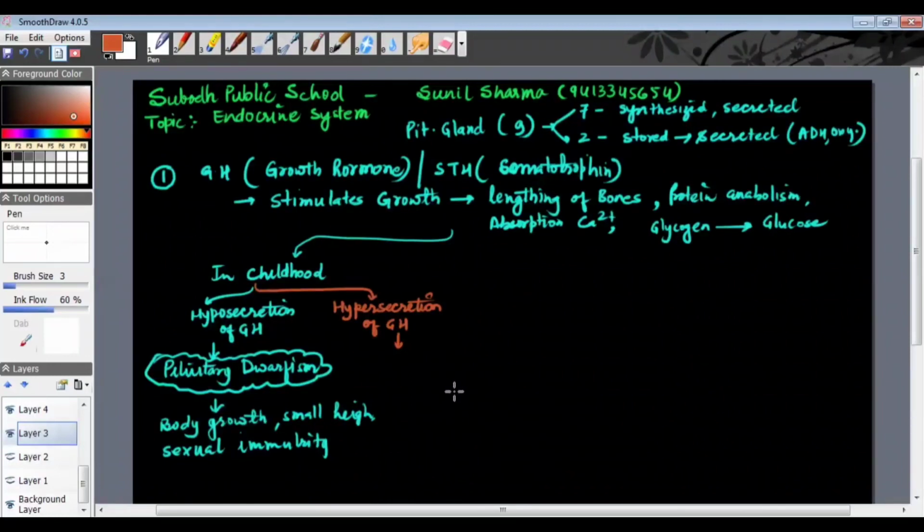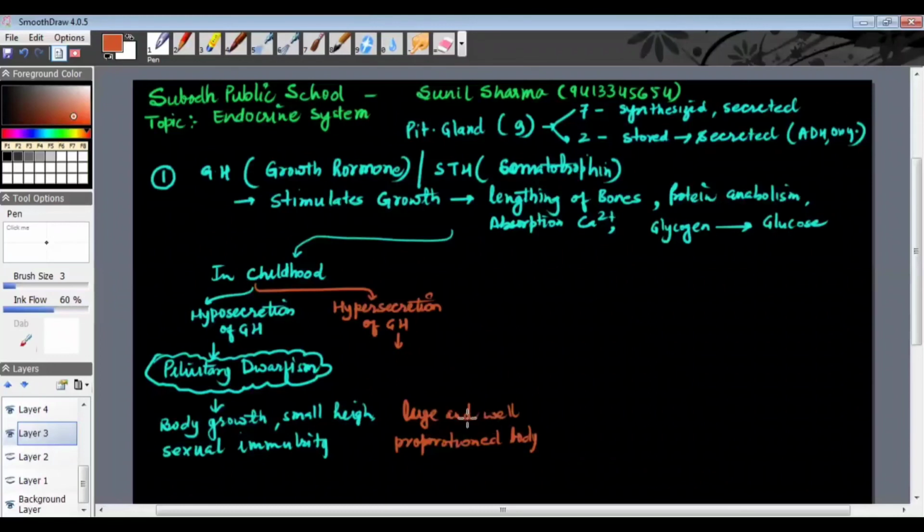You will have a large and well proportioned body. You might have seen, everyone is saying, yaar, at least 6 feet height toh honi chahiye ladke ki. Or about the girl, we say the height of the girl should be 5'4", 5'5", 5'6" hona hi chahiye, itni lambai toh honi chahiye.